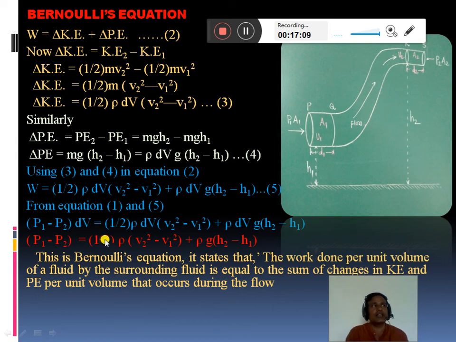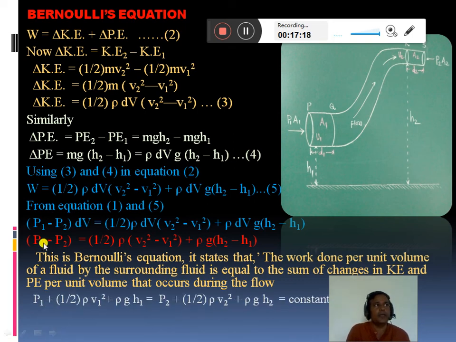So this equation can also be written, by separating the terms, as P1 plus 1 by 2 rho into V1 square plus rho into G into H1, the terms with suffix 1 taken to the left side, equal to the terms having suffix 2 on the right side, P2 plus 1 by 2 rho into V2 square plus rho into G into H2. This total part is constant.